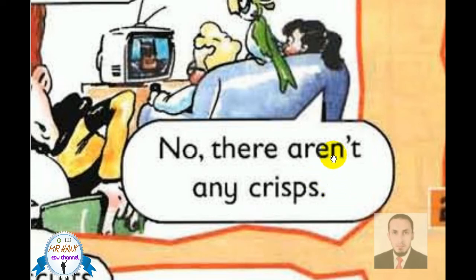Because there is not in apostrophe T. We know that this sentence is in the negative form using not in apostrophe T. If it was in the affirmative, there are some crisps, but in the negative there aren't any crisps.